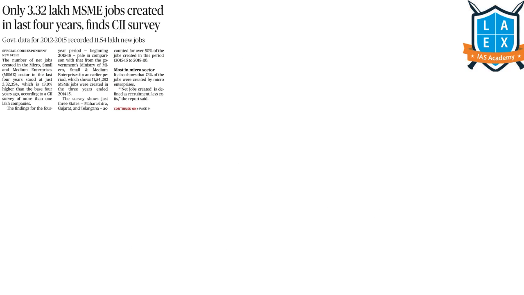The next article is 3.32 lakh MSME jobs created in last 4 years, finds CII survey. This article comes under GS paper 3 under the topic of employment.